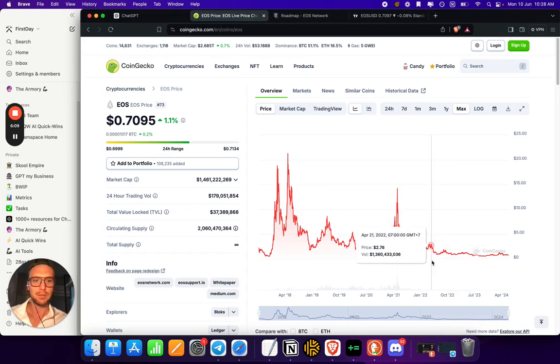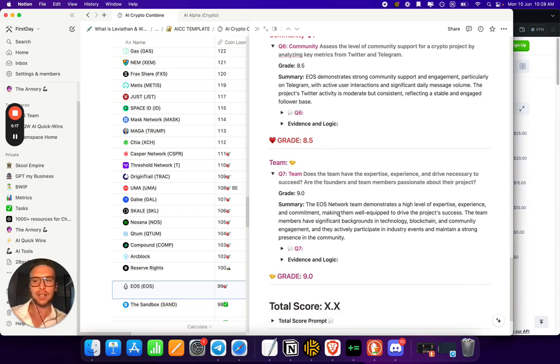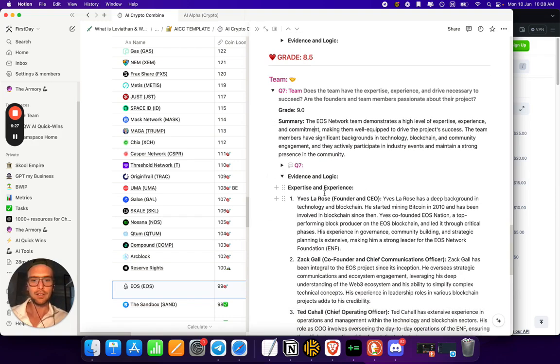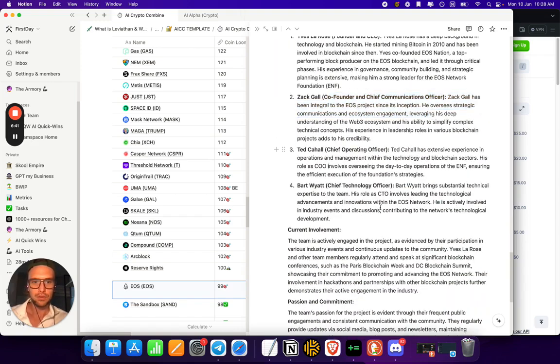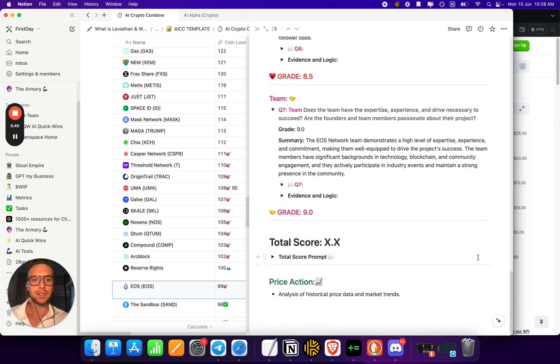Even considering the price, I mean, it's been pretty depressing to be an EOS holder for the last 2 years. But obviously, a lot of people are in it for the technology and really just watching to see the ecosystem slowly get built out. And you can see that they certainly do have a good team behind them. So 9.0 overall for the team. We can dive in. We can see the founder here. Buddy started mining Bitcoin back in 2010. So obviously a super OG. EOS Nation. So, these other people, obviously all very strong team members. So 9.0, so that's going to bump the score up a little bit.